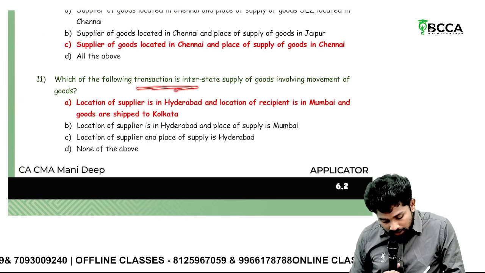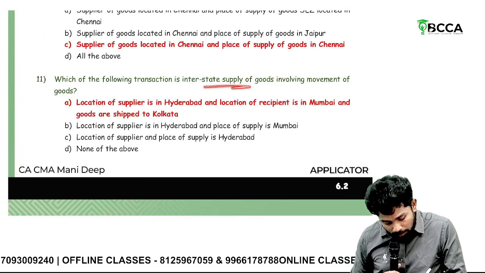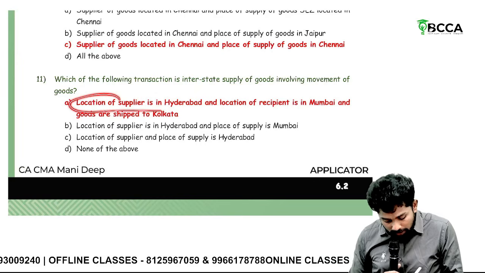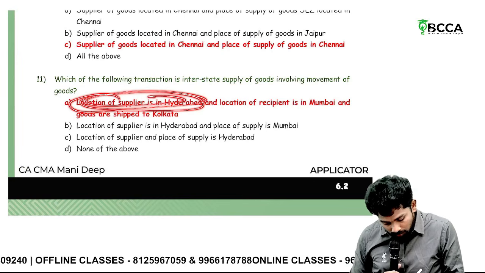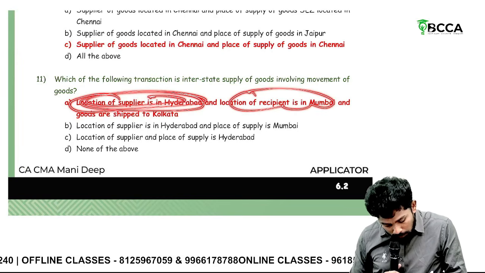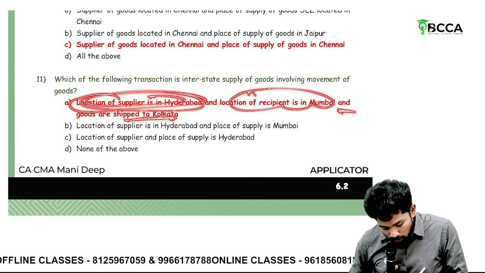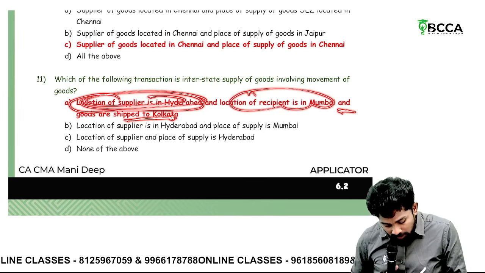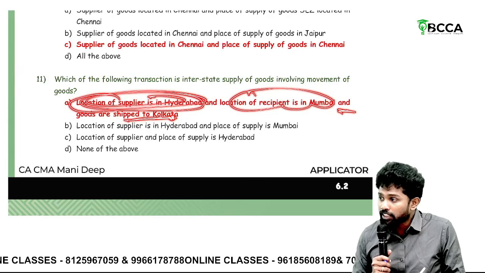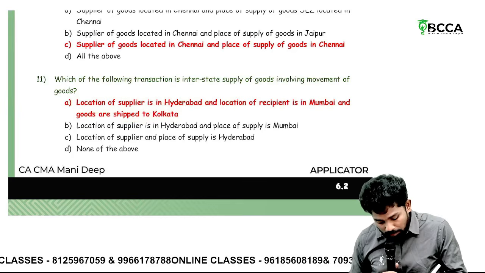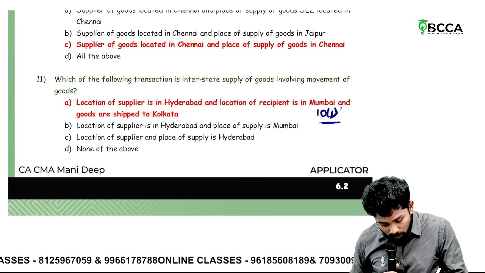Which of the following transactions is an interstate supply of goods involving movement of goods? Location of supplier is Hyderabad. Location of recipient is in Mumbai. And goods are shipped to Kolkata. Since goods are shipped to Kolkata, what is the place of supply, sir? Where the movement terminates for ultimate delivery. Section 10(1)(a).